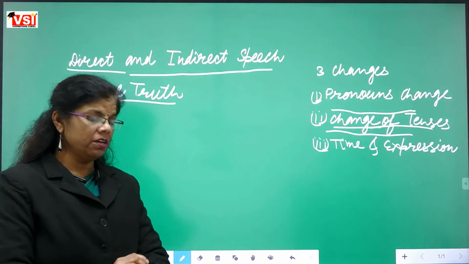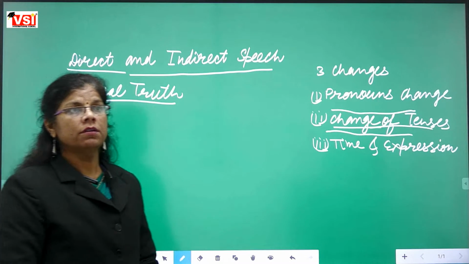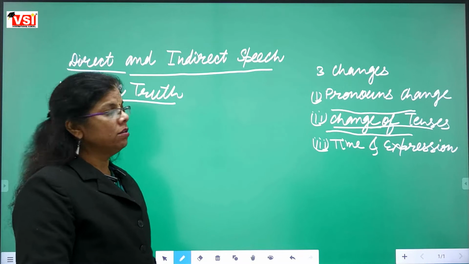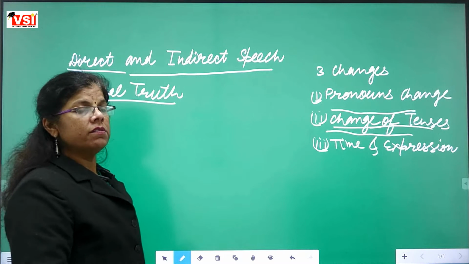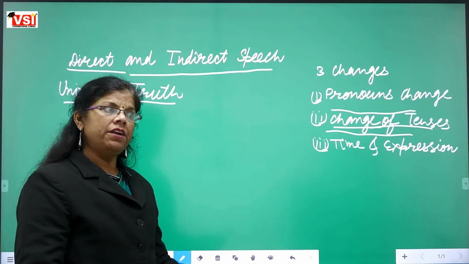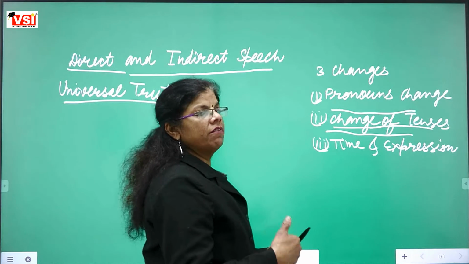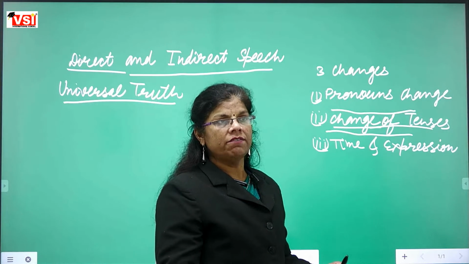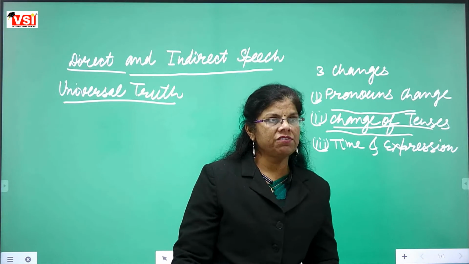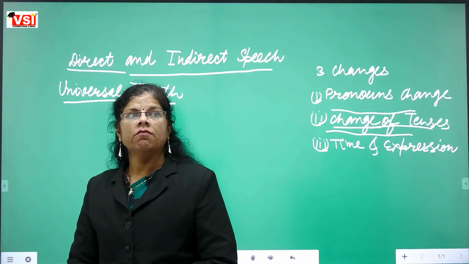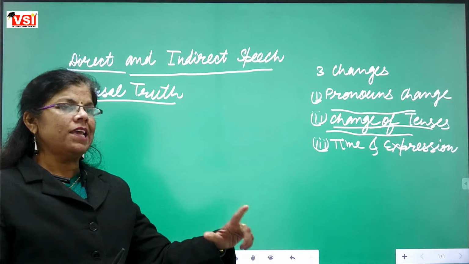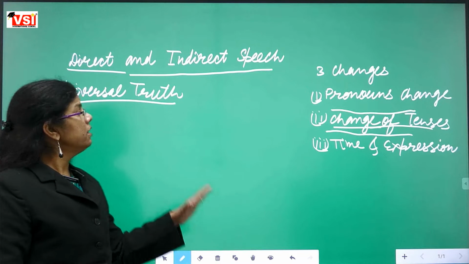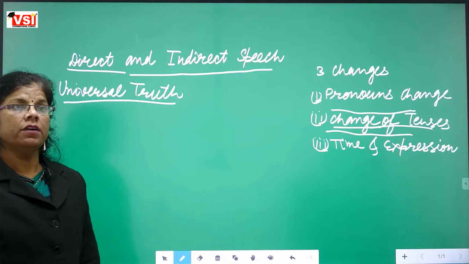You should speak in English because you are attending English class. Try to answer me in English only. So the truth that is true at each and every place and each and every condition. Whether it is night, whether it is day, whether it is America, whether we are in India. So the truth that is same at each and every place, that is same at each and every condition, that truth is called universal truth.